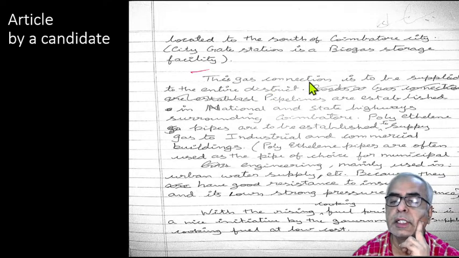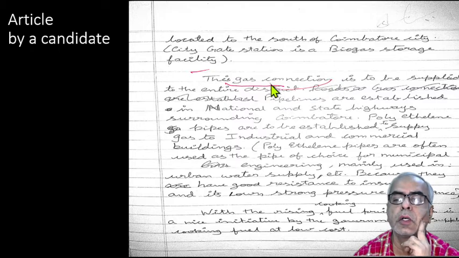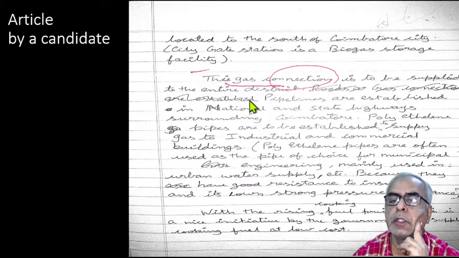See, gas connection is not to be supplied, the gas is to be supplied. Are you able to follow? So the gas is to be supplied to the entire district. So there is a confusion here. So gas is to be supplied, not the connection. And the connection is the means for connecting all these customers.